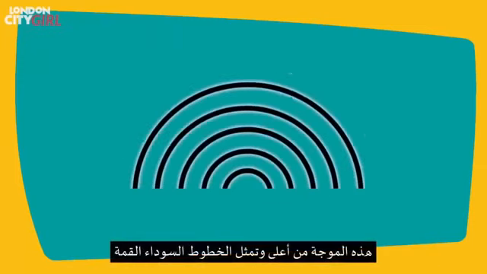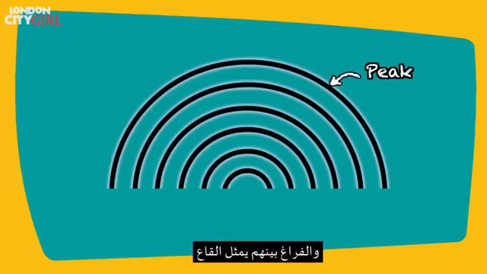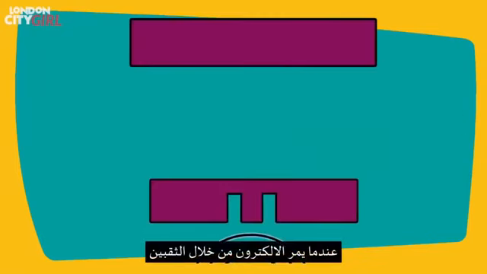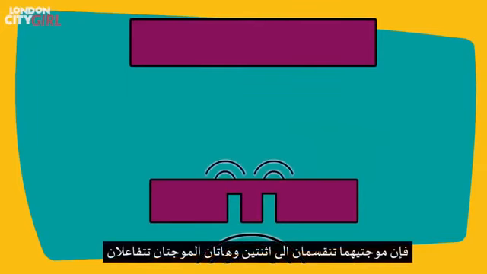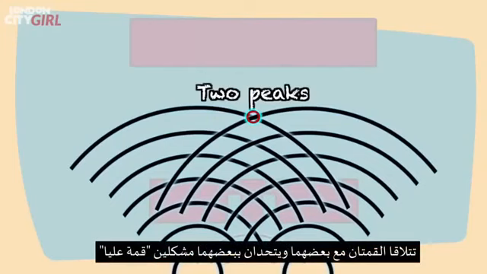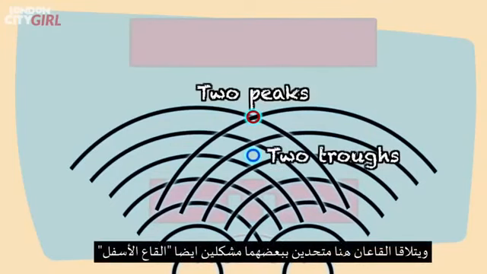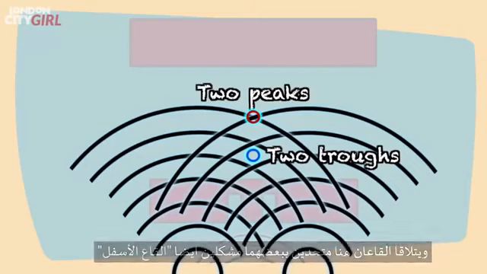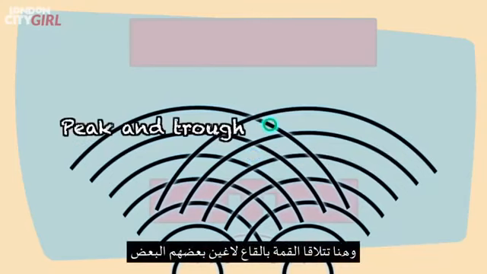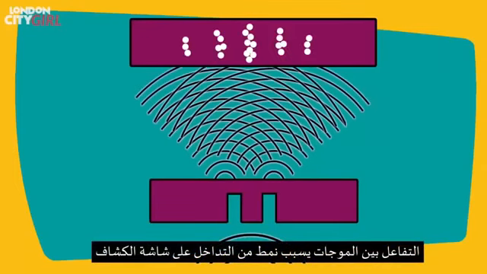This is a wave from above. The black lines represent a peak, and the spaces in between are the troughs. When an electron goes through the double slit, its wave is split in two, and these waves then interact. The peaks meet here and reinforce each other, creating higher peaks, and the troughs meet here, also reinforcing each other, creating deeper troughs. And here a peak and a trough meet, cancelling each other out. The interaction between the waves results in the interference pattern at the detector screen.